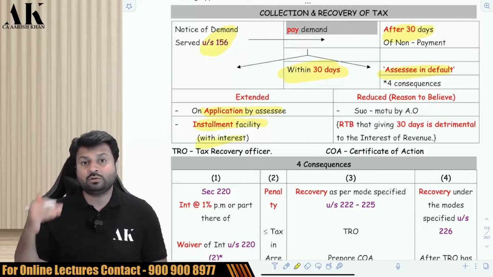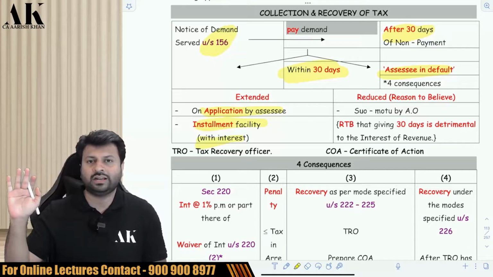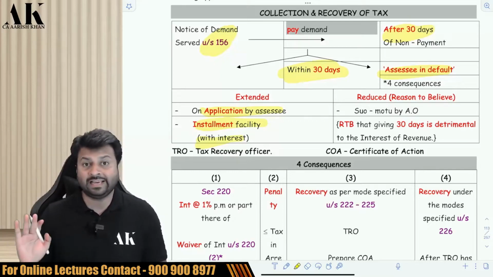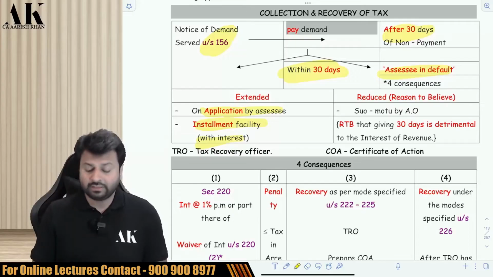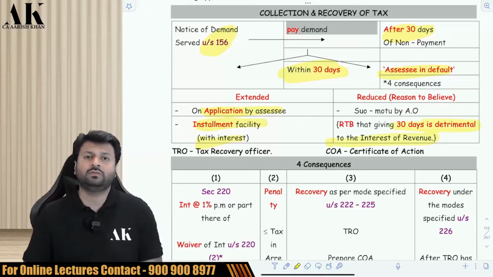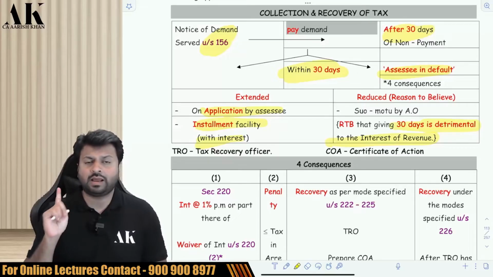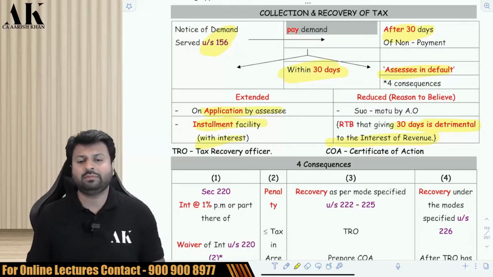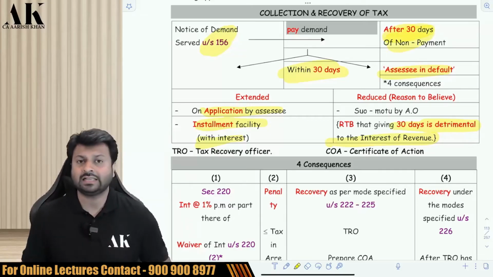Can the department reduce the 30 days time limit to 10 days? Can they say to me that no, for you 30 days is much more than enough, you have to pay the tax within 10 days? Yes, they can reduce the time limit also if the AO has reason to believe that giving 30 days would be detrimental to the interest of revenue. It would be harmful for the interest of the revenue, so they can reduce the time limit also. Okay. Now, what if the assessee does not pay the tax within 30 days? Then the assessee will be considered as an assessee in default.